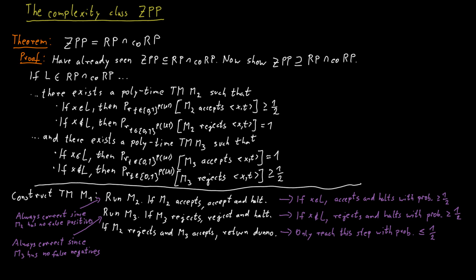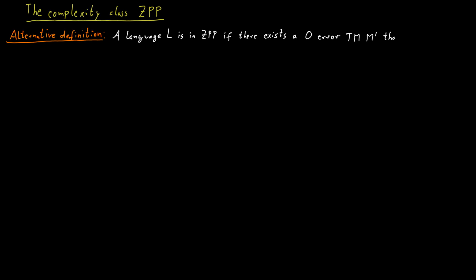It does not have to be this way, though. We can also allow the algorithm's runtime to be influenced by the random bits. So basically, we have this alternative definition of the class ZPP that looks like this. A language L is contained in ZPP if there exists a zero-error Turing machine, M prime, that runs in expected polynomial time.